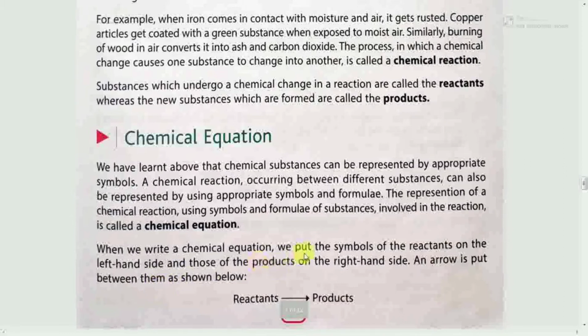When we write a chemical equation, we put the symbols of reactants on the left hand side and those of the products on the right hand side. An arrow is put between them, just as shown below. So here you can see that reactants are written on the left hand side and products on the right hand side, and between these two an arrow is also drawn.